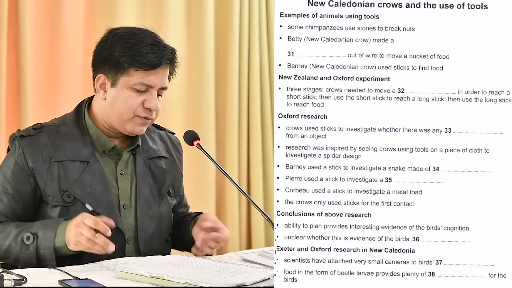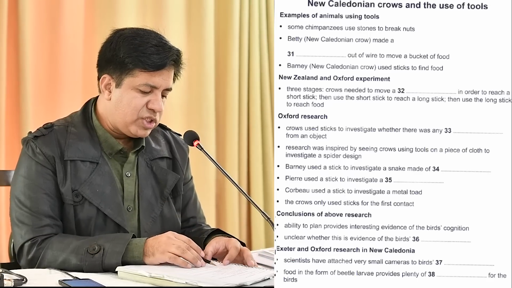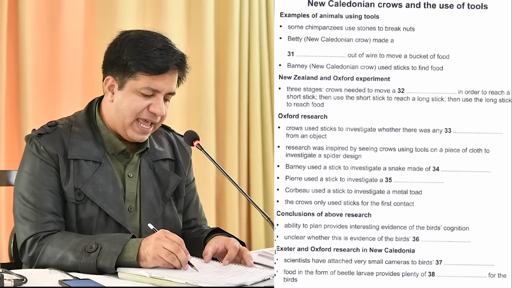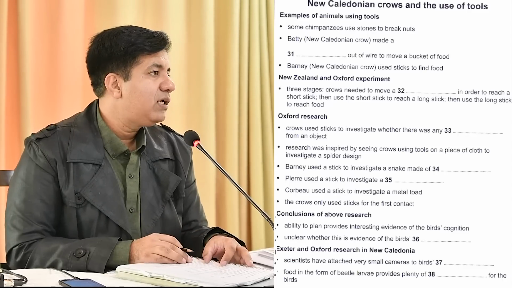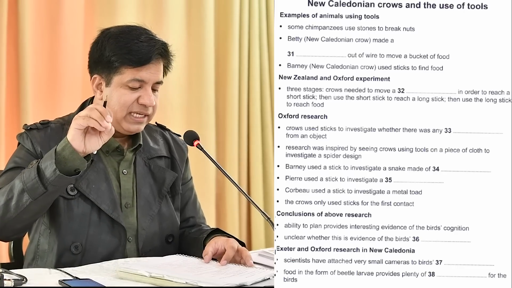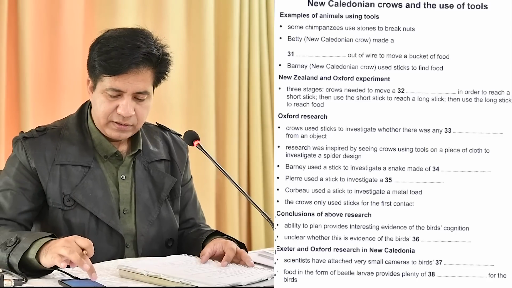Pull up a string. So string is the answer. You understand now what is written before the blank, or sometimes after the blank? That will assist you. Okay, next is Oxford research. Question number 33, Oxford research. Crows used sticks to investigate whether there was any dash from an object. They used something to investigate whether there was any dash from an object. Let's see what that is.